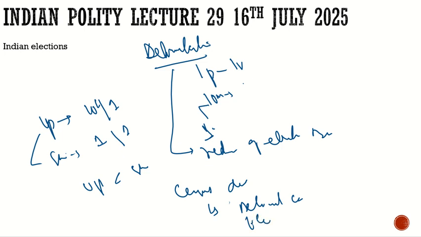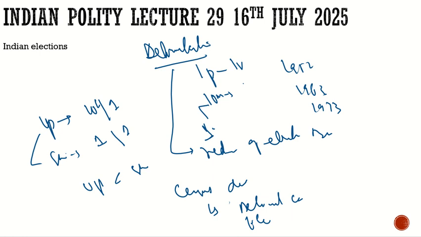With respect to this, the first delimitation was done after the 1951 census, in 1952. The second was done in 1963, and the third in 1973. But one thing came to the minds of the South Indian states. It was a time when we as a country understood that we had to go for population control, because poverty was there. One way to control poverty was to control population. The South Indian states had done really well and controlled the population, but the North Indian states did not.